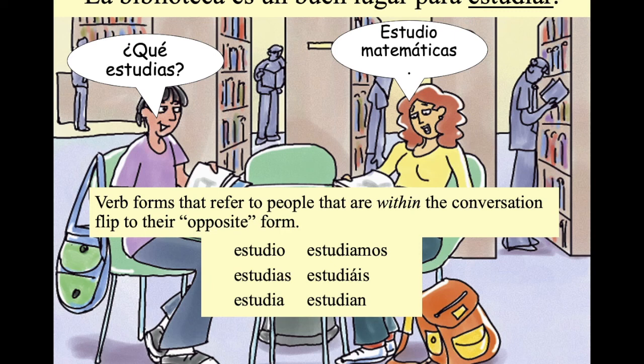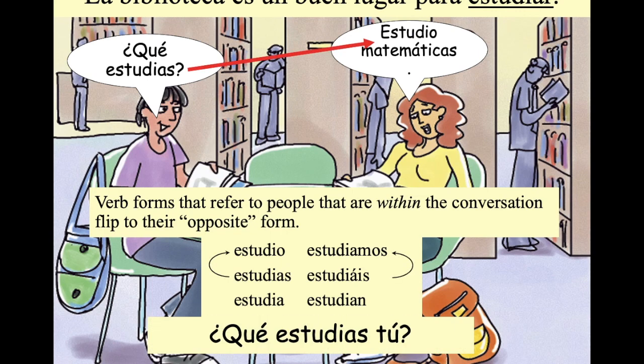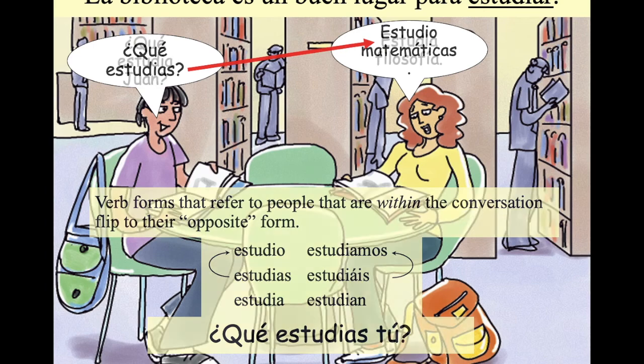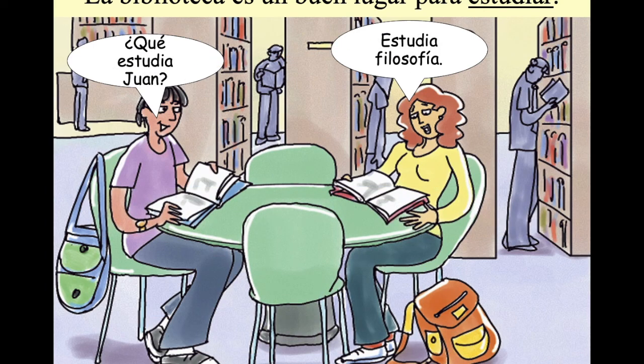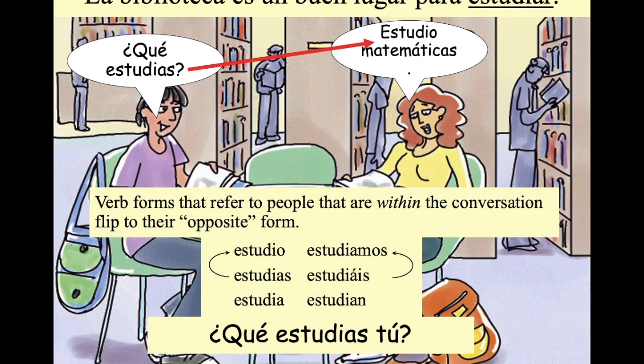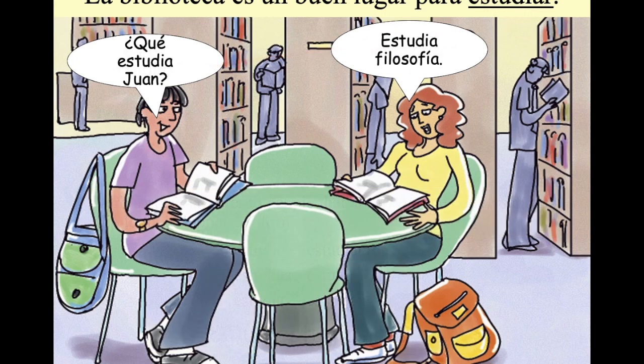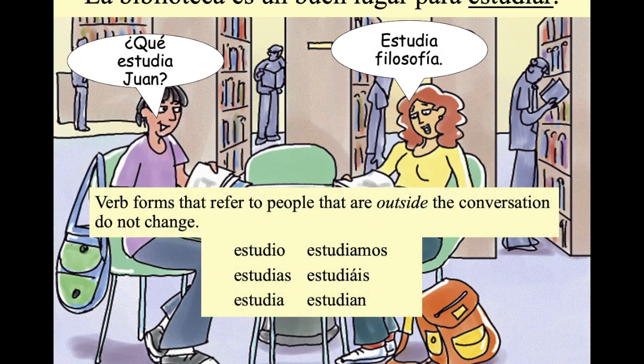Estudio, estudias, estudia, estudiamos, estudiáis, estudian. ¿Qué estudias tú? ¿Qué estudia Juan? Estudia filosofía. Verb forms that refer to people that are outside the conversation do not change.